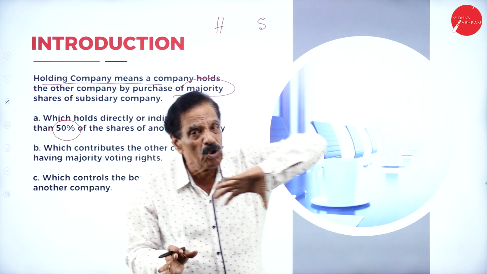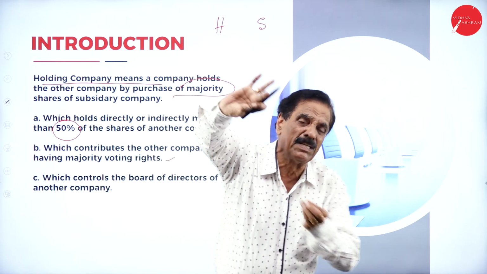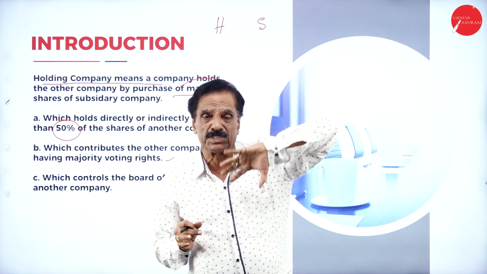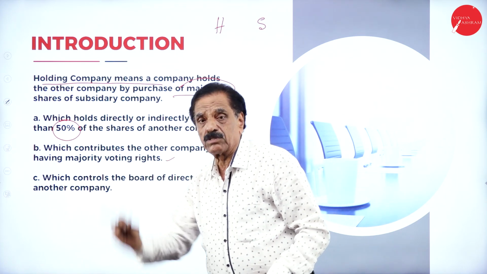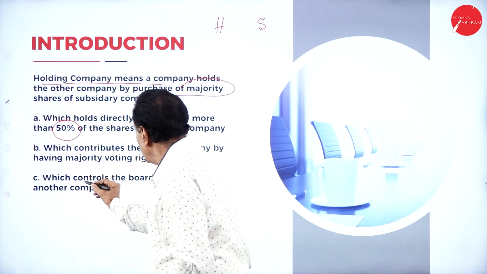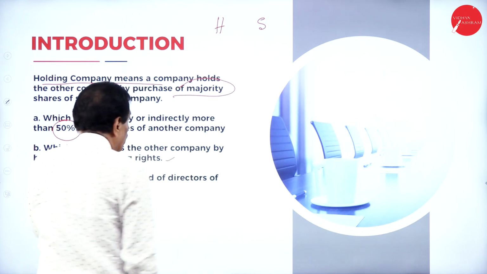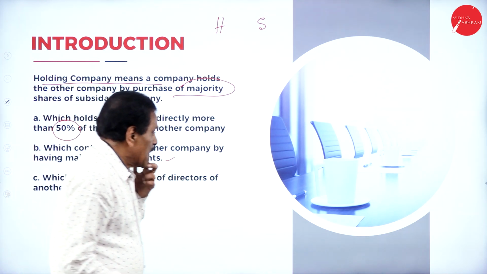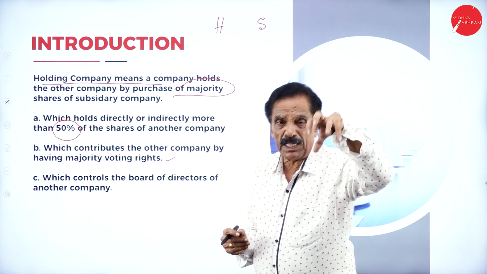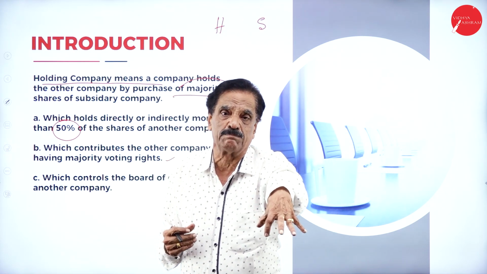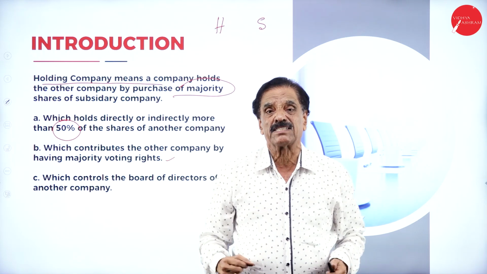I will repeat. When H holds more than 51% of shares, I am saying just 51, it may be 60%, it may be 70%, but more than 50% of shares is held, so more voting goes to the holding company, and fewer voting rights go to the minority. Then, which controls the board of directors of another company. Whatever the subsidiary company is, the board of directors is controlled by the holding company because it purchased the major shares of the subsidiary company. So the holding company has full control over the board of directors of the subsidiary company.